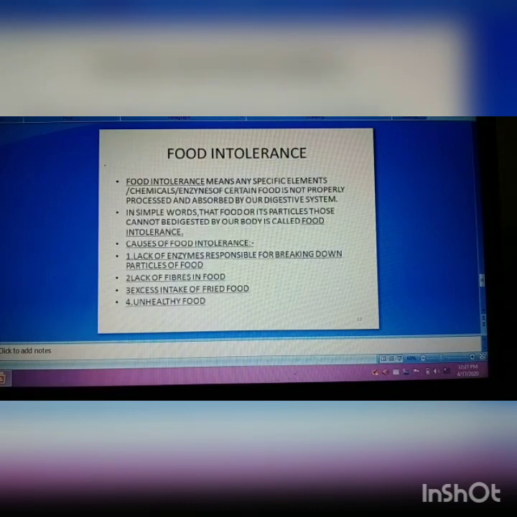Next topic is food intolerance. In simple words, foods or food particles that cannot be digested by our body is called food intolerance. There are certain things in food which our body cannot digest. This type of food causes various problems like vomiting, acidity, and loose motion, etc. Causes of food intolerance: lack of enzymes responsible for breaking down particles of food. Second is lack of fiber in diet. Third is excess intake of fried food. Fourth is unhealthy food.